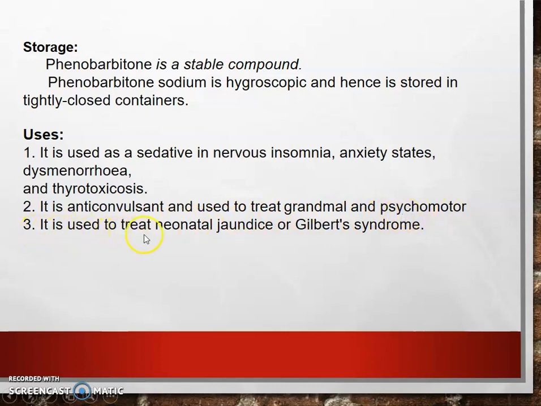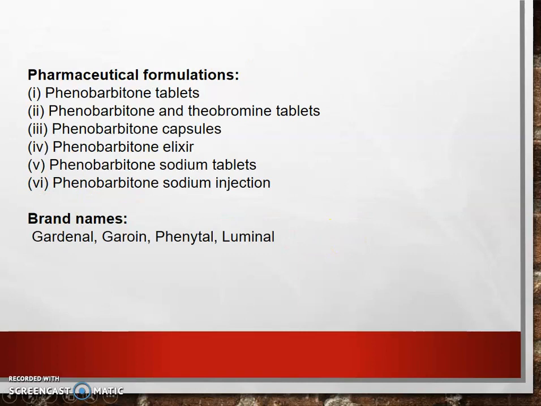It is also used to treat neonatal jaundice and Gilbert's syndrome. Pharmaceutical formulation. It is available as phenobarbital tablet, phenobarbital and theobromide tablet, phenobarbital capsule, phenobarbital elixir, phenobarbital sodium tablet, phenobarbital sodium injection. Brand names: Gardenal, Garion, Finital and Luminal.